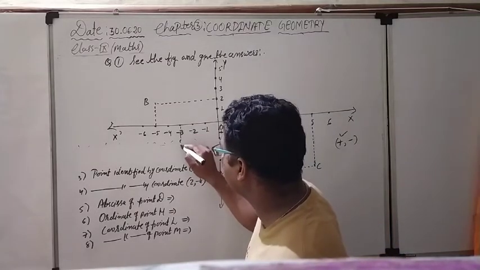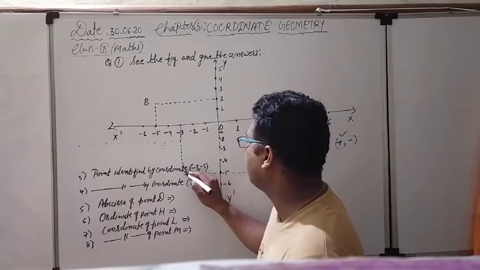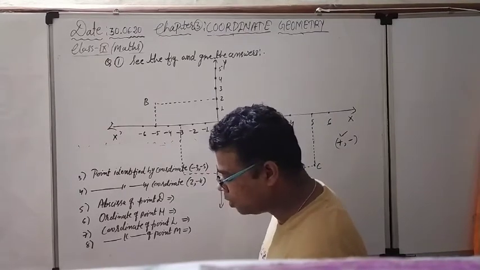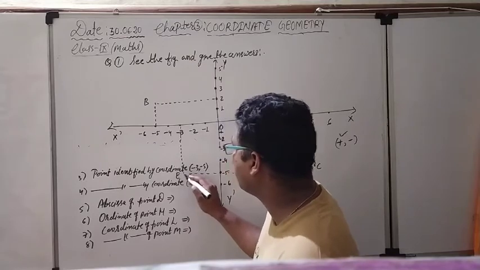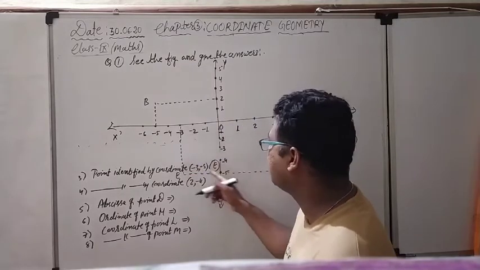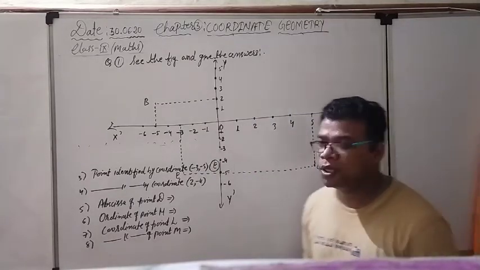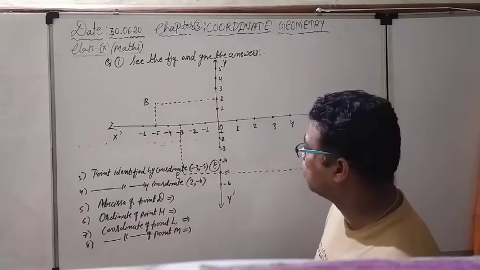So see here, this is the -3 and this is the minus 5. For example, I am considering the point E. So what could be the answer here? Point E, actually, is representing the minus 3 and minus 5. Okay, no problem. Because of the shortage of space we are doing so, no problem.